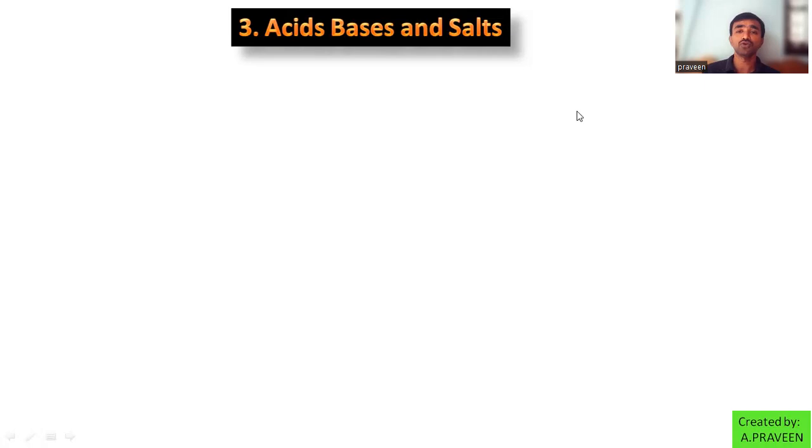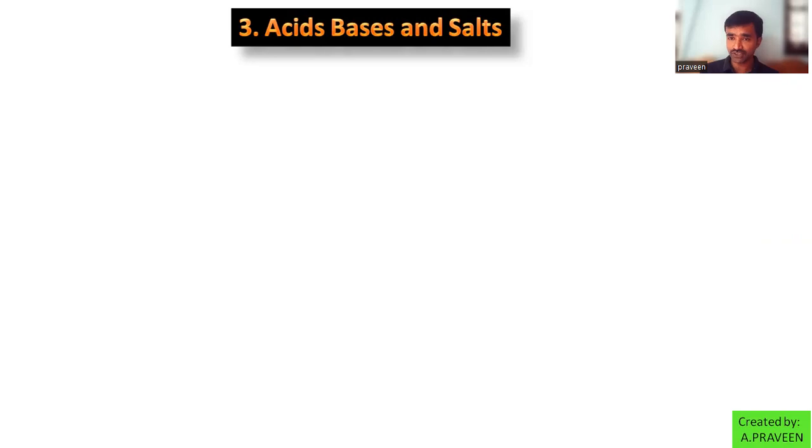Right? So we'll go to another topic. Here it is about the chemical properties of acids and bases. We got an idea which are acids, which are bases, which are neutrals, and how to classify them with the indicators. That knowledge we are using to know the properties of acid, base, and neutral substances in this lesson.